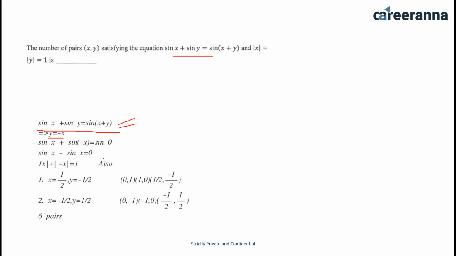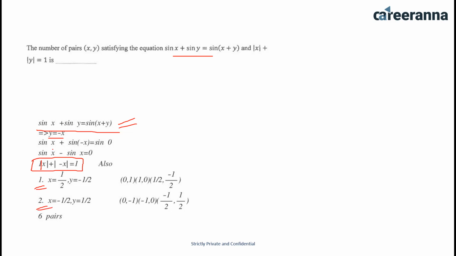So now values would be, according to this equation, mod x plus mod minus x equals 1. I can put any value of x like 1 by 2 or minus 1 by 2 here, and y would be minus 1 by 2 and plus 1 by 2. So we have two cases here.